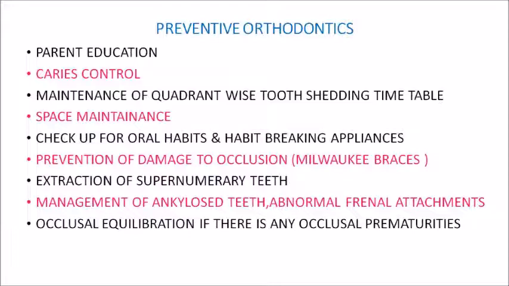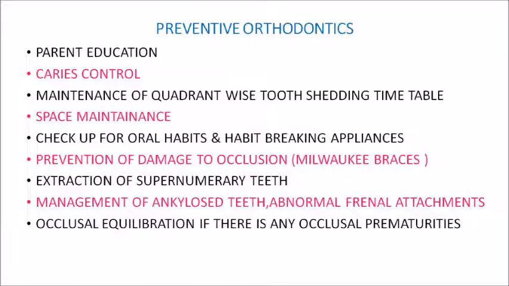Space maintenance is one of the most common procedures coming under preventive orthodontics, which we are going to discuss in detail. Then screening for oral habits and placing habit breaking appliances. Then prevention of damage to occlusion: if the patient is using any devices like Milwaukee braces, you should go for preventive measures so that the devices or appliances do not damage the occlusion.